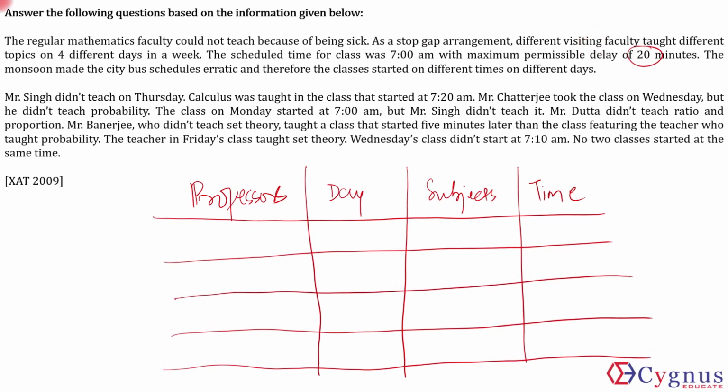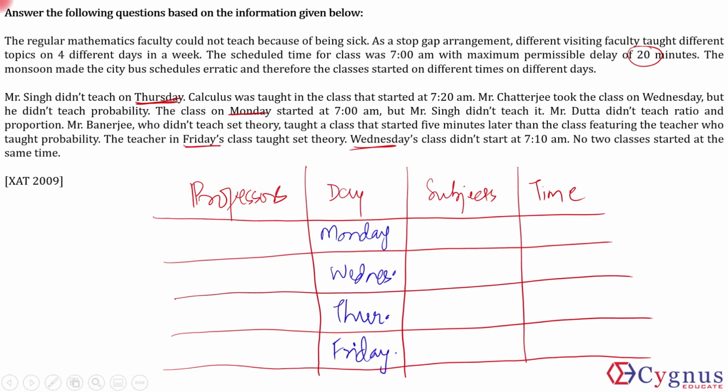If you read this whole part, there's a class on Thursday, a class on Monday, then Friday and Wednesday. So the 4 days of the week are Monday, Wednesday, Thursday, and the last is Friday.